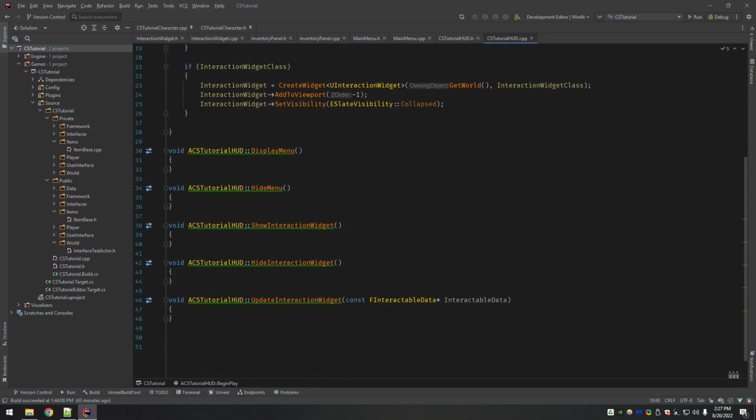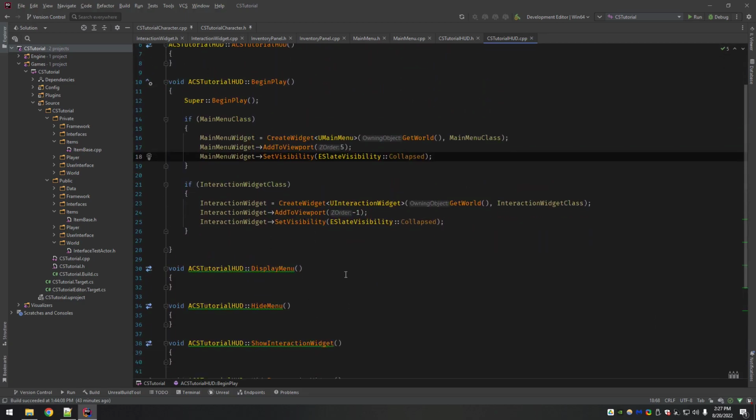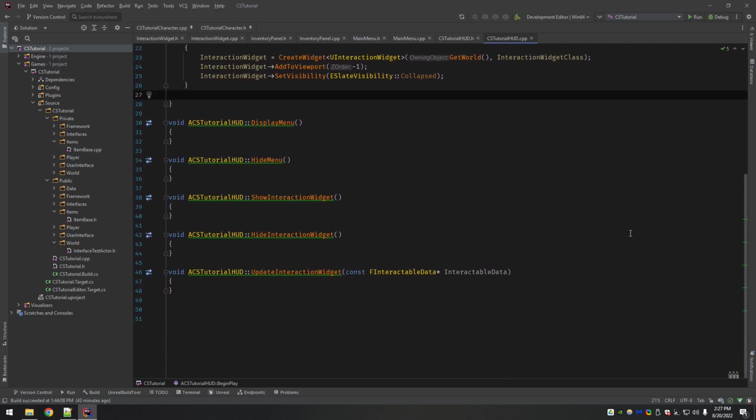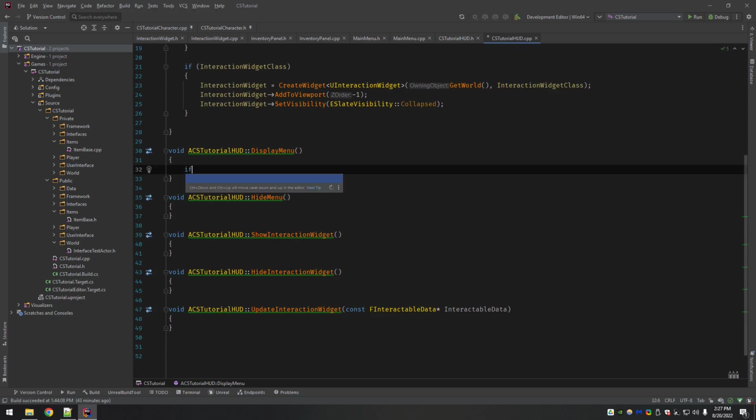Okay, so now we've got some basics. We got the widgets created, we got them added to the viewport. They don't have any graphical element yet. We're going to go into the editor and build that up. But for right now, we can fill out a little bit in these functions here. So for display menu, we just want to do a check.